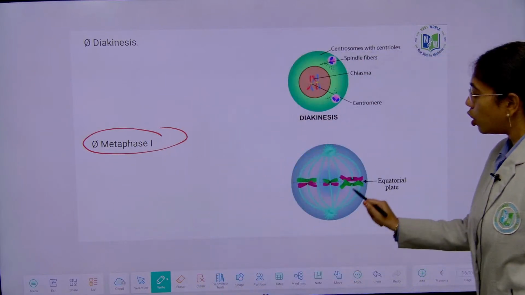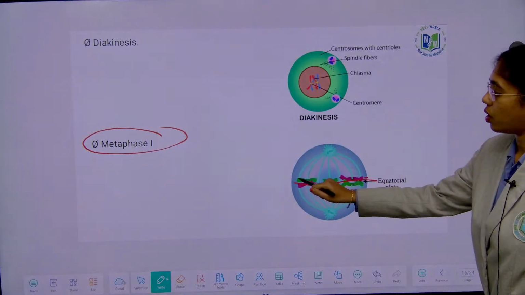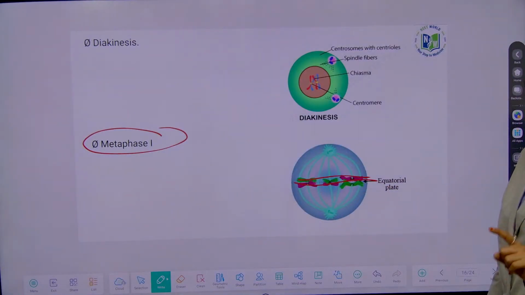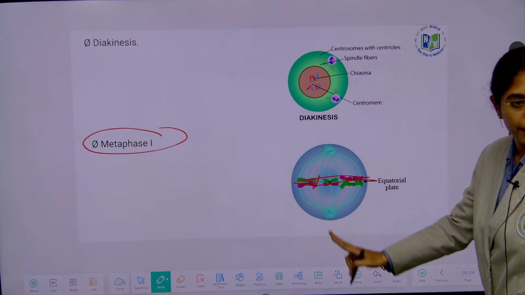Then metaphase 1. What is the difference from mitosis? Here it forms two sets of chromatids on two equatorial plates. So this is forming a bimetaphasic plate. The sister chromatids of homologous chromosomes are aligned here, right?